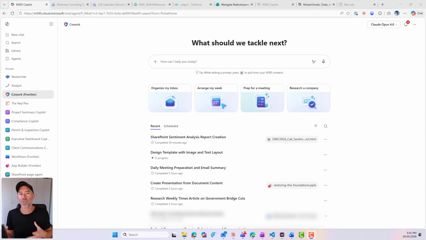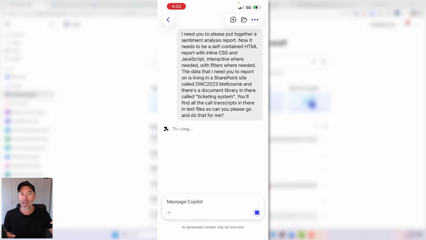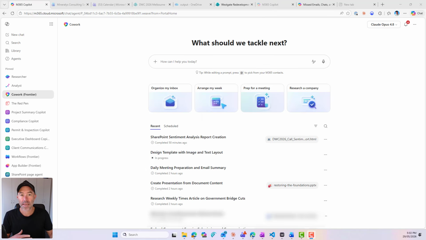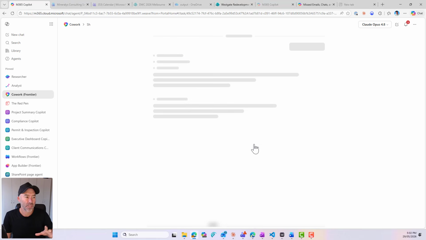All right, so literally just back out of the car, back into my office. Let's check on the progress of our sentiment analysis. If you remember, we started that on my mobile phone. I was talking and I started the process in the car on my phone. Let's see what the end result is. I've opened up Cowork now on my desktop or my laptop, back in the office. Let's have a look, right?